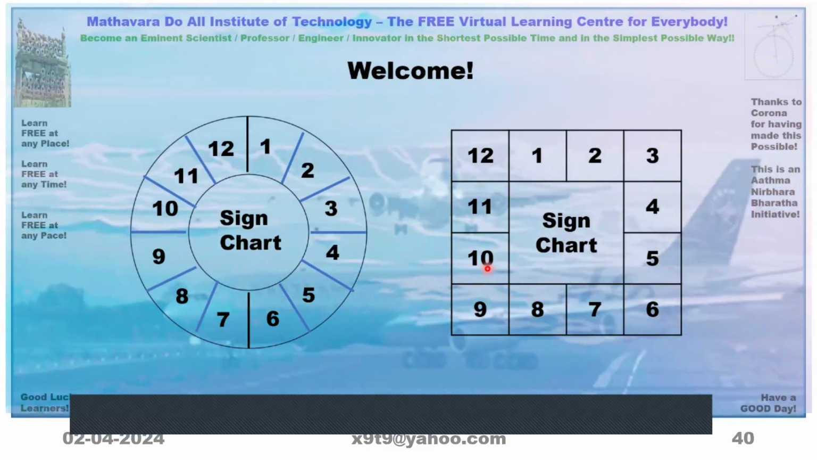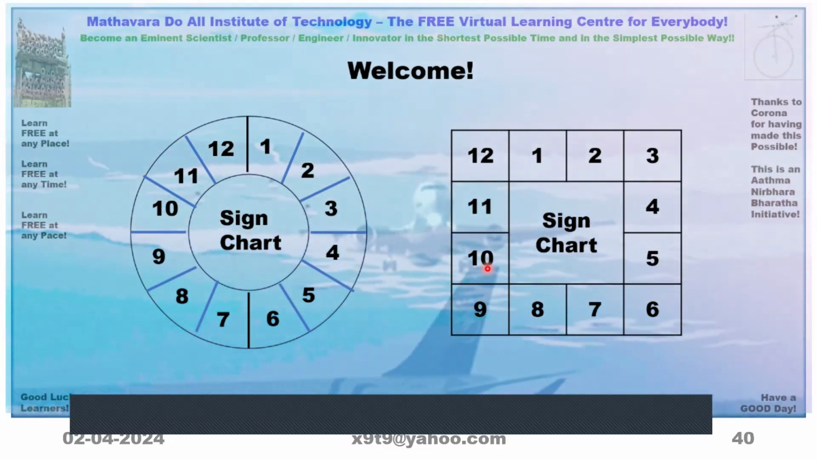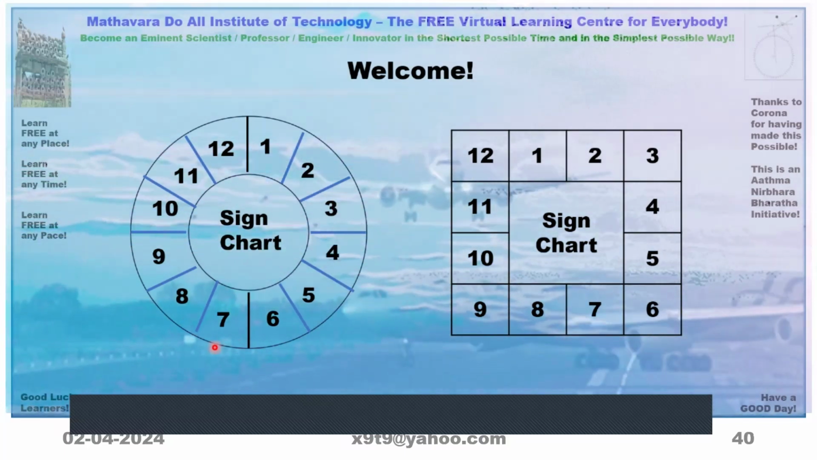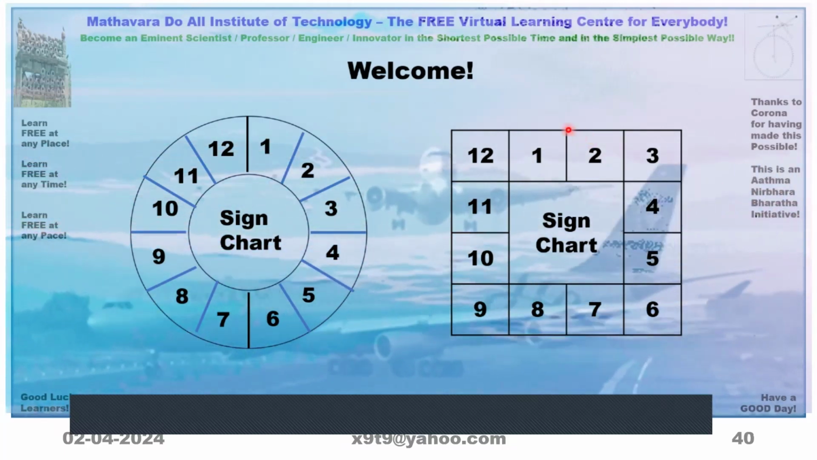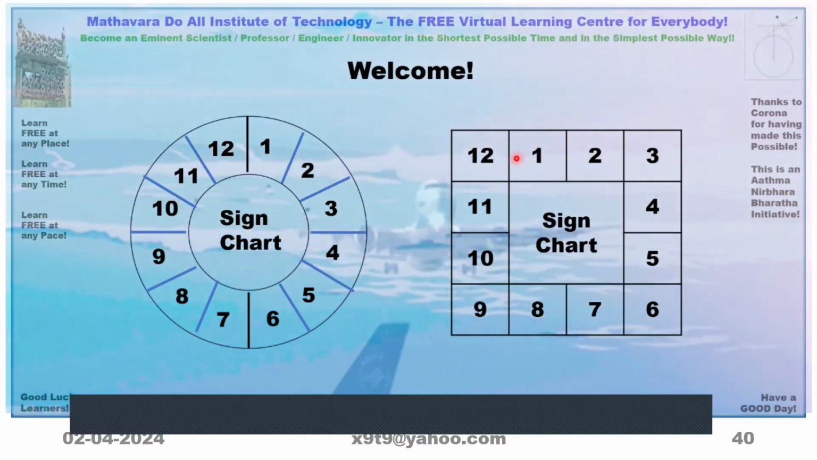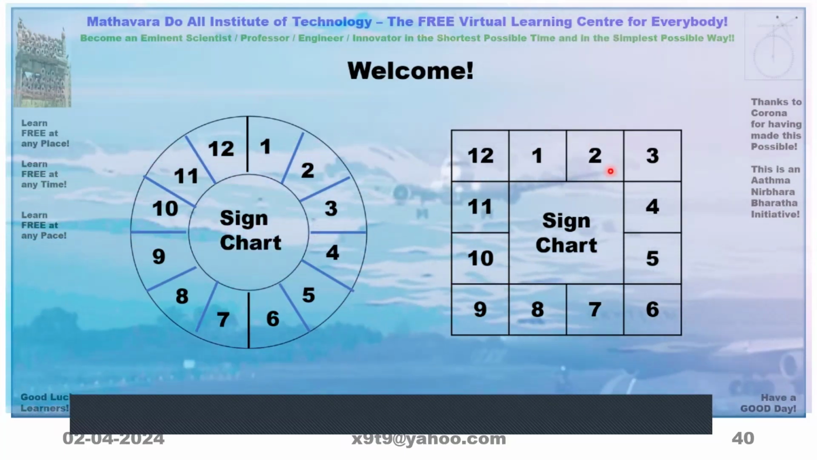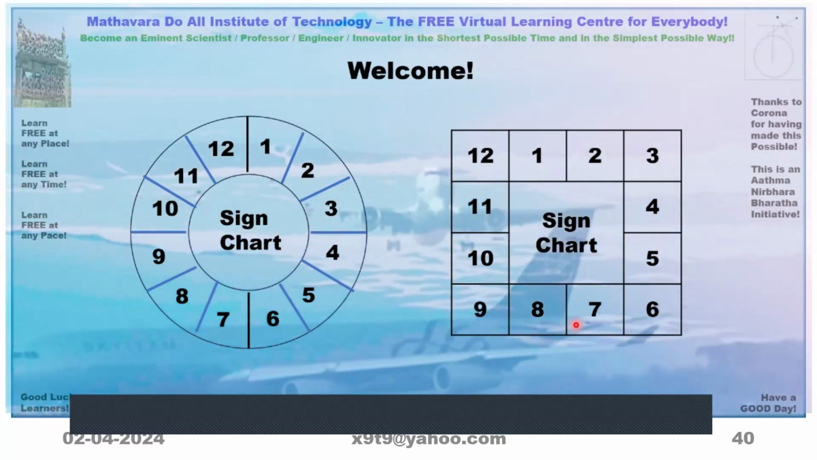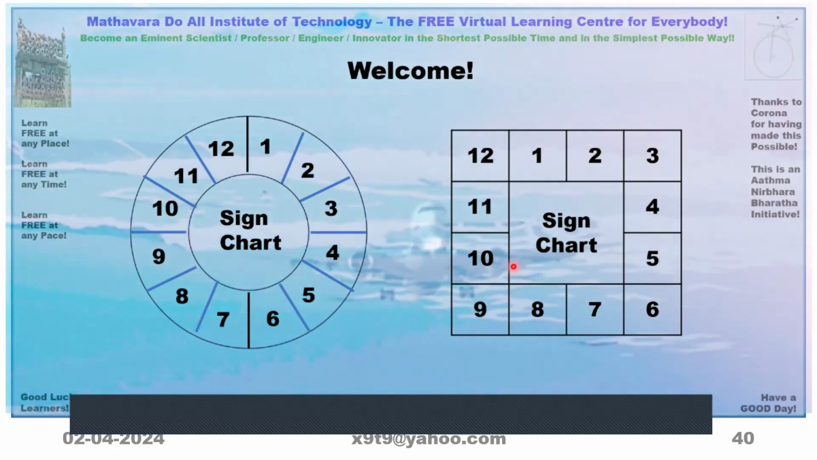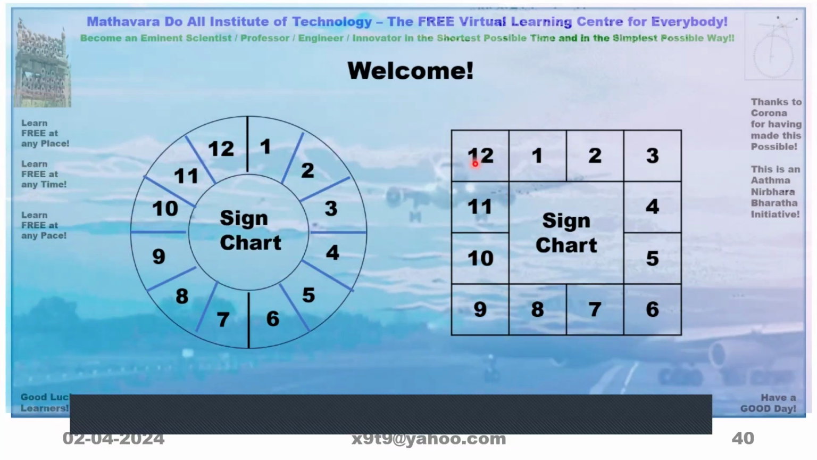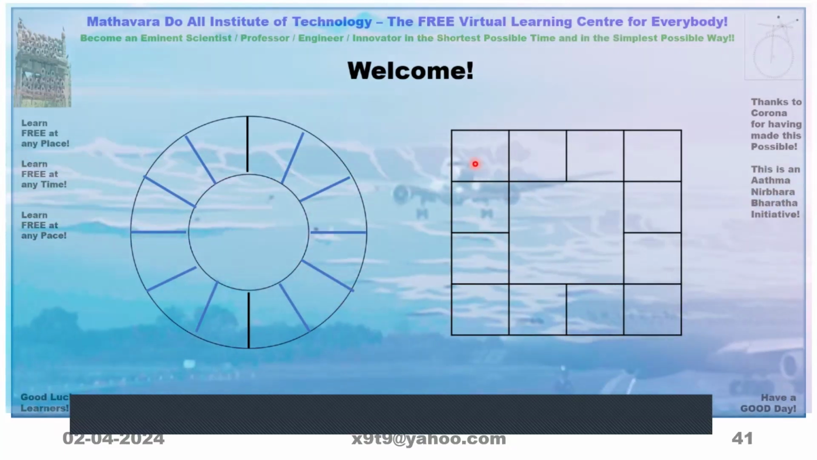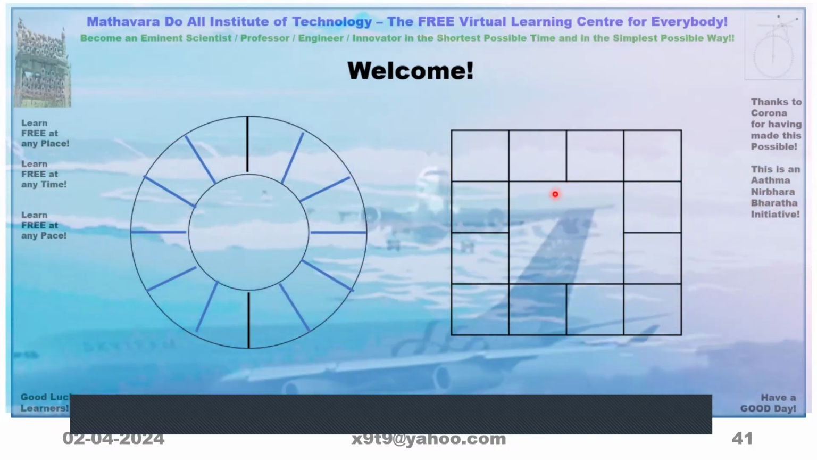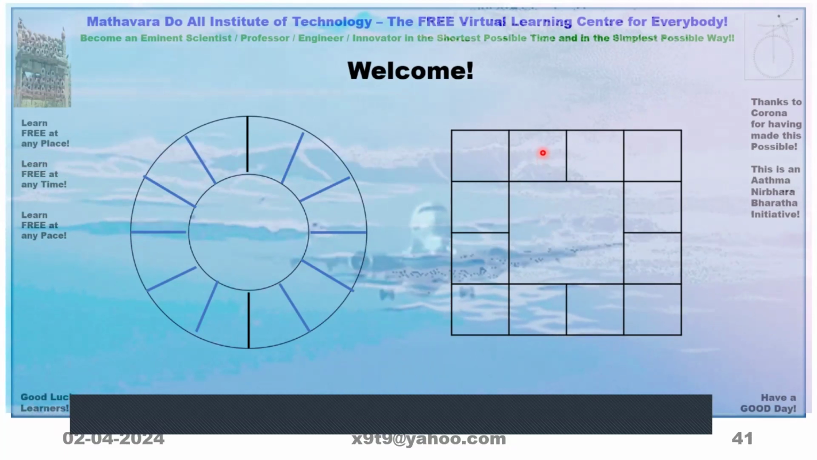Now another method of identifying the signs or Rashis is just by giving the numbers 1 to 12, just like in a watch. So number 1 written like this always means Aries. Number 2 means Taurus, then Gemini, Cancer, Leo, Virgo, Libra, Scorpio, Sagittarius, Capricorn, Aquarius, Pisces. So if we have a blank here, then we should know this is called number 1, which is Aries.